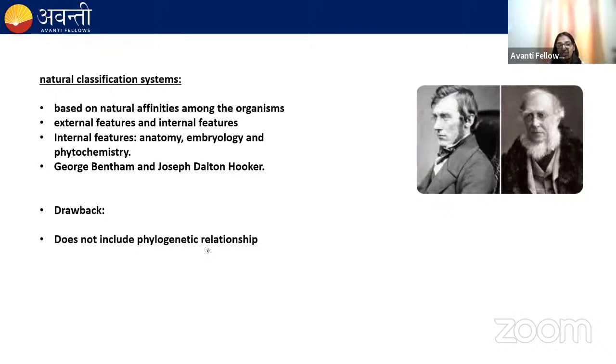Then phytochemistry. Phyto means plants, chemistry is for chemicals. So the chemicals which are present in plants. So this classification has taken into consideration both the external features as well as the internal features. This classification was given by Bentham and Hooker. Remember this. But the only drawback of this classification